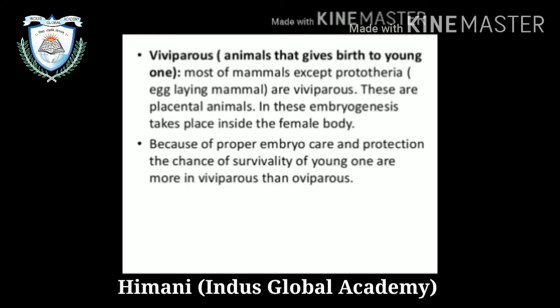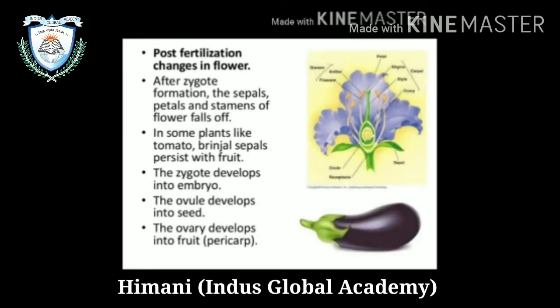Then viviparous, those animals that give birth to young ones. Most of the mammals, except Prototheria, which are egg-laying mammals, are viviparous. These are the placental animals. In these, embryogenesis takes place inside the female body. Because of proper embryo care and protection, the chance of survivability of young ones is greater in viviparous than in oviparous animals.